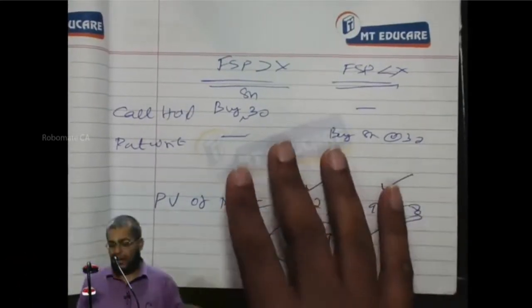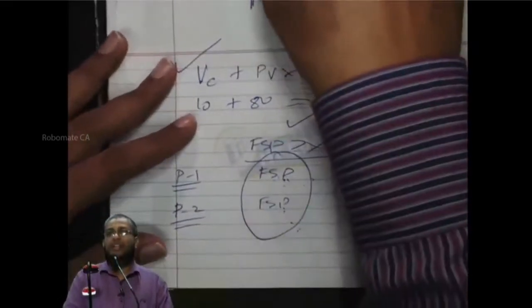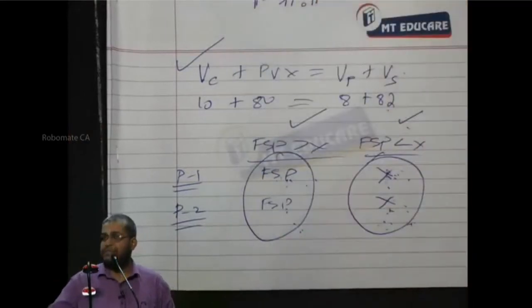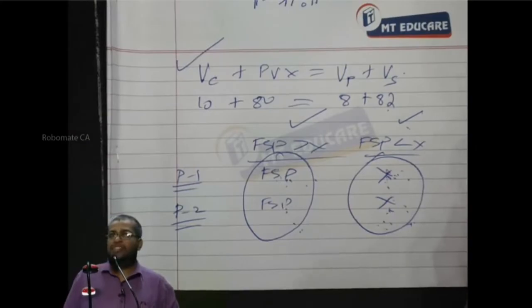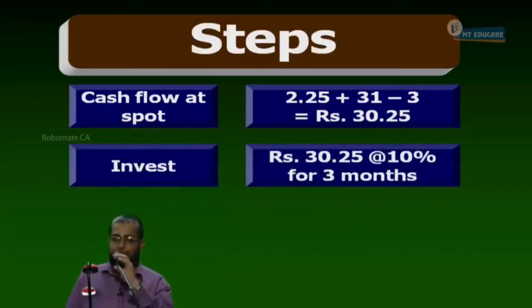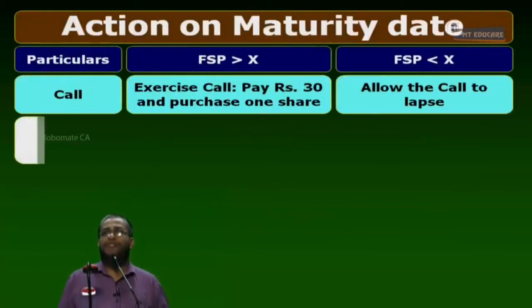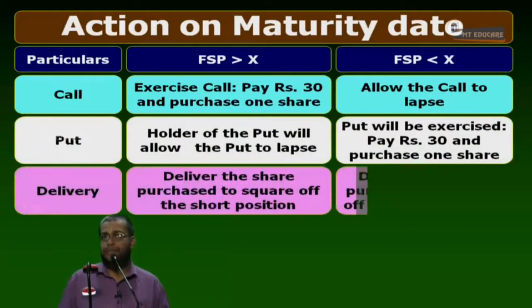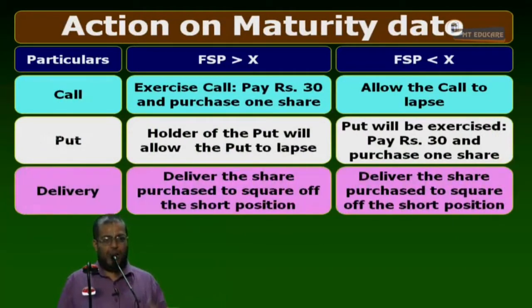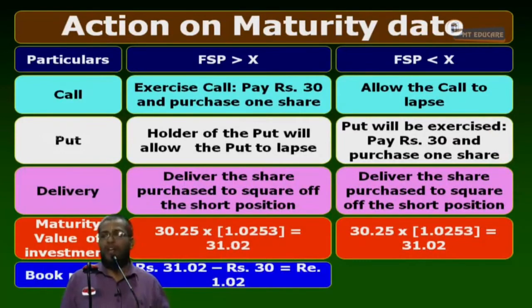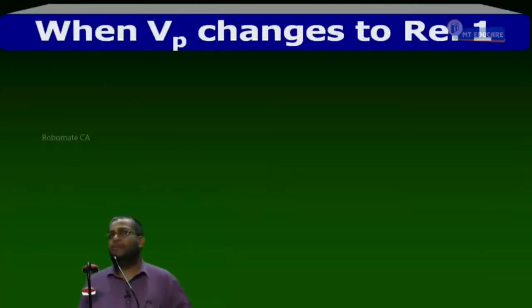Write down the next step. Step 6. Checking put call parity equation if the put option value is rupee 1. Now we had 2.25, it changed to 1 rupee. Everybody understanding or not? Now, underline that.